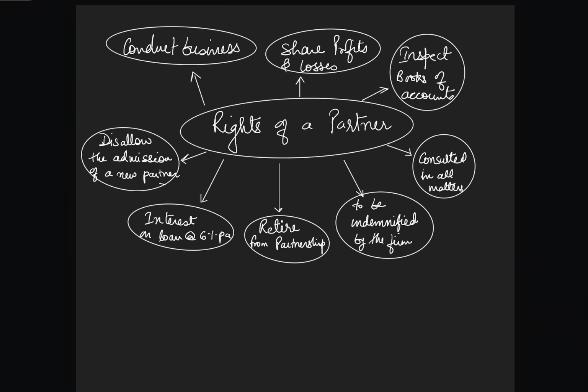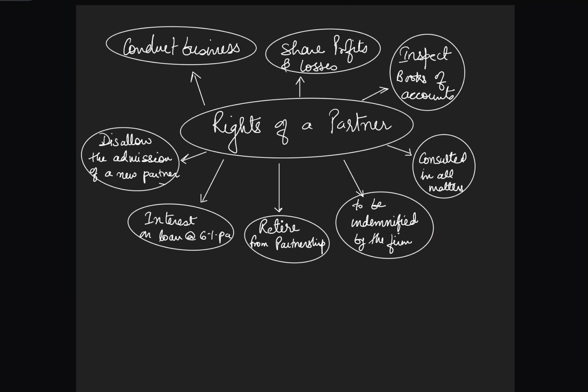Next, partners need to be indemnified. Please understand, indemnified means compensation is given to the partner if he has paid any loan or any liability of the firm personally, right? So if suppose the firm was not capable of paying at any point of time and the partner has paid the liability of the business, later on the business should compensate exactly the same amount which was paid by the partner, so he should be indemnified with the same amount.